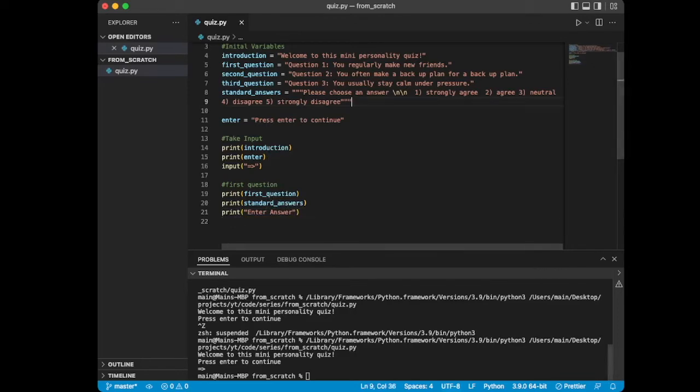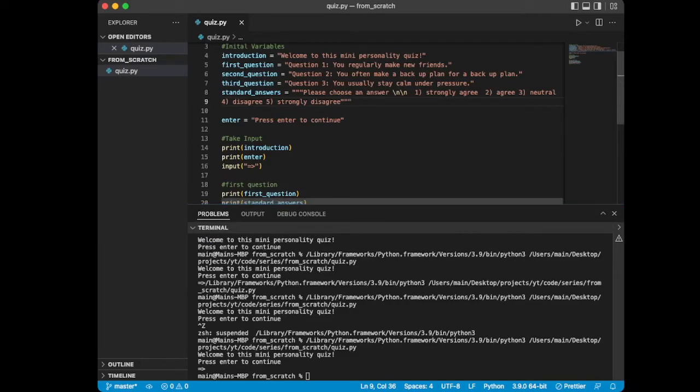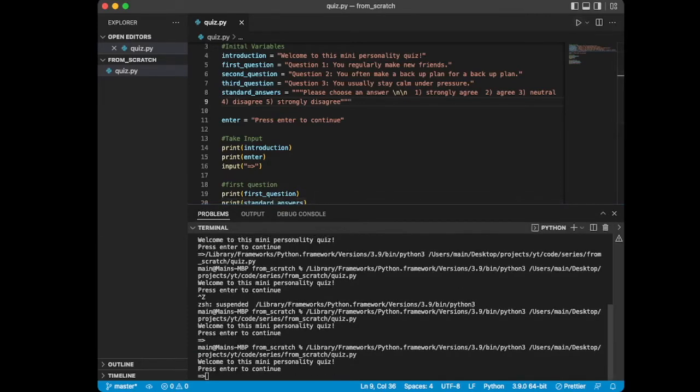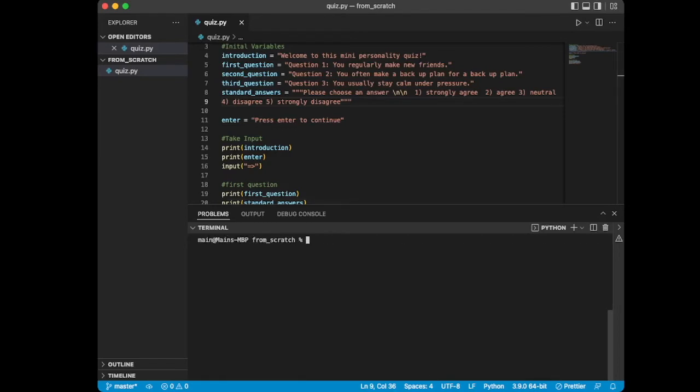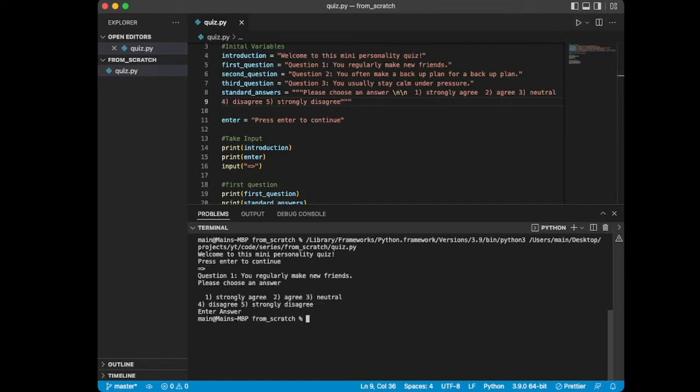Just to keep you up to speed with what I just did, I'll actually clear the terminal so it's not confusing. What I've got here is, if I hit play: welcome to this mini personality quiz, press enter to continue. So we're going to hit enter. Now we get our first question, but hold on a second. This is really, really ugly. And now we're asking for an answer and it's not clearly separated. So how do we format this to be a little better looking?